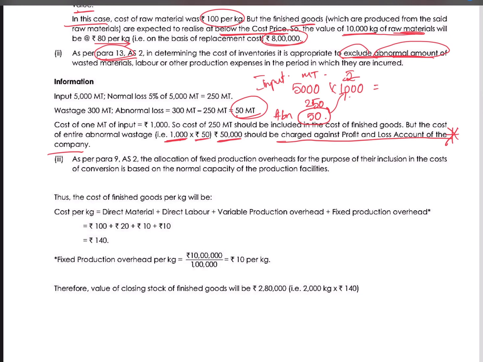Okay, and the remaining will be 5000 minus 300, because from the 5000, 250 normal and 50 abnormal, totally 300 went out, so it is 4700 if you see. So 4700 are the good units, and the value will be 4700 into 1000, because the 250's value will also be transferred to it.